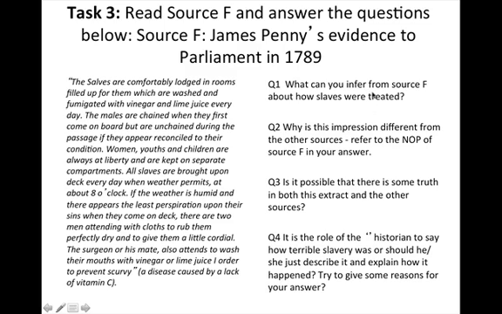You'll please notice here the skills embedded in each of the questions, the inference. So what can you infer? How can you prove this? They're going to need to provide quotes. Why is the impression different from other sources? Refer to the nature, origin and purpose. Again, skills that students should become very fluent in by the time they get to this stage in Year 8. Is it possible that in both sources there is some truth?